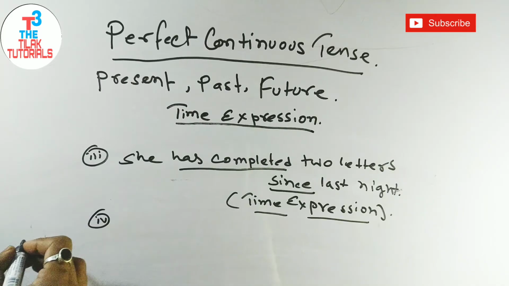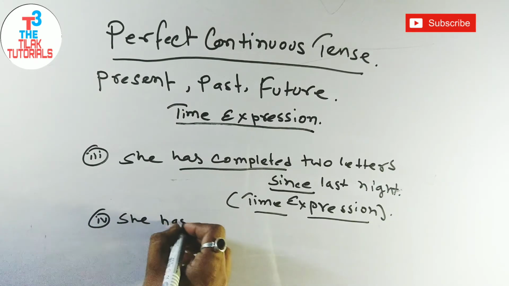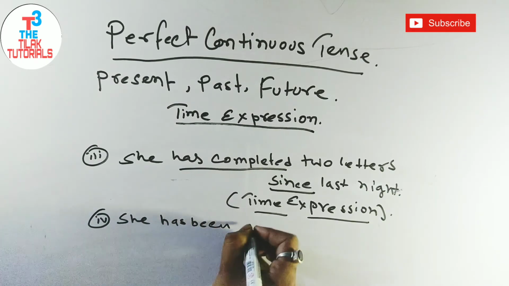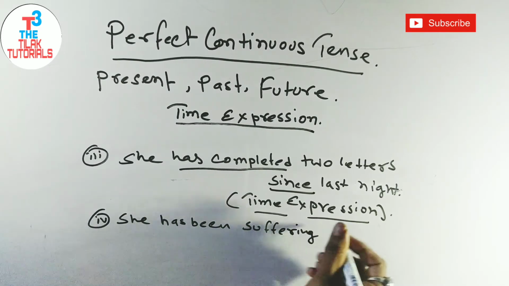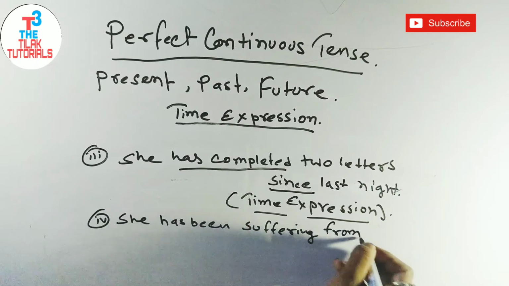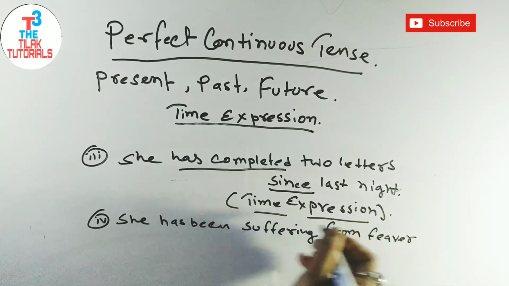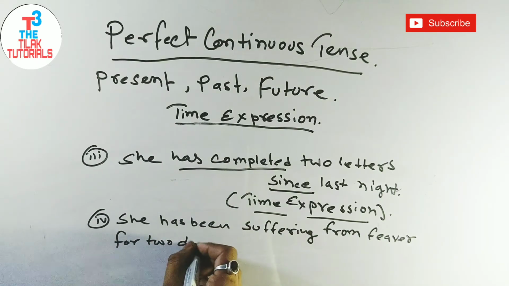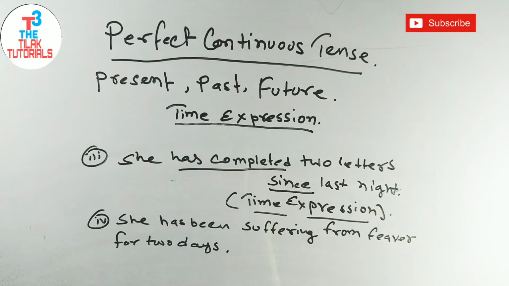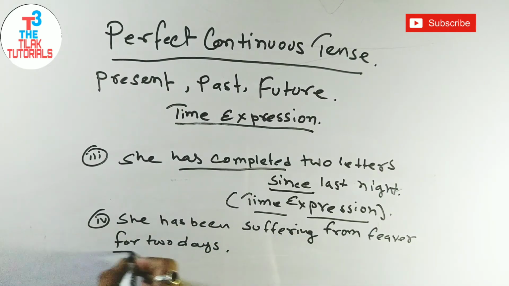Example number 4: she has been suffering from fever for 2 days.